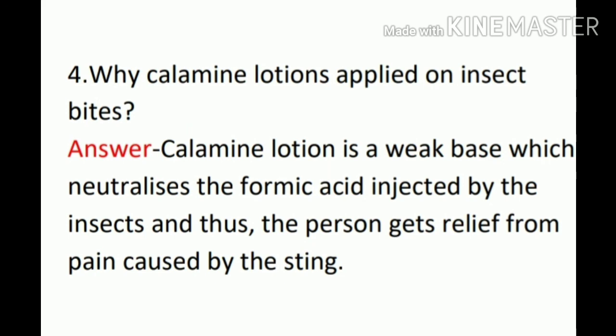Why are calamine solutions applied on insect bites? Calamine solution is a weak base which neutralizes the formic acid injected by the insects, and thus the person gets relief from the pain caused by the sting.